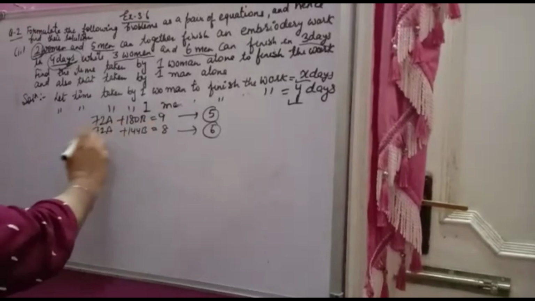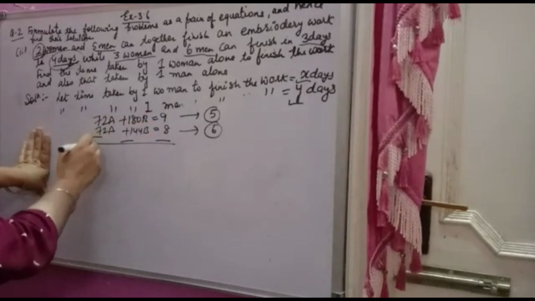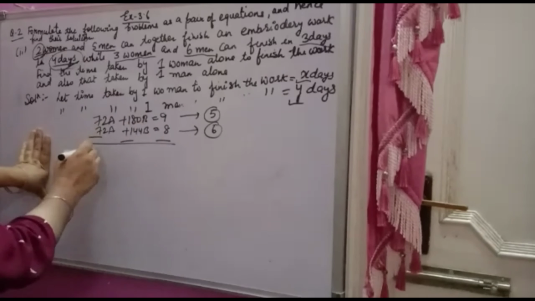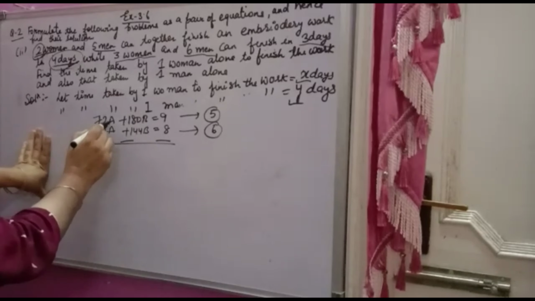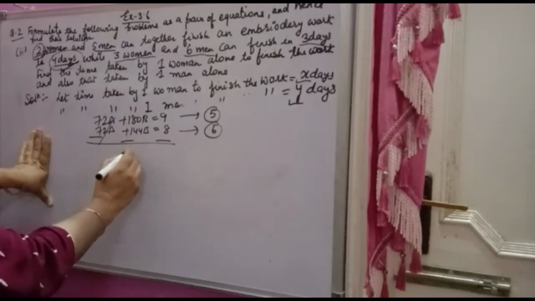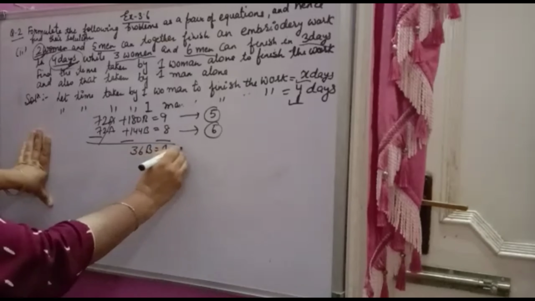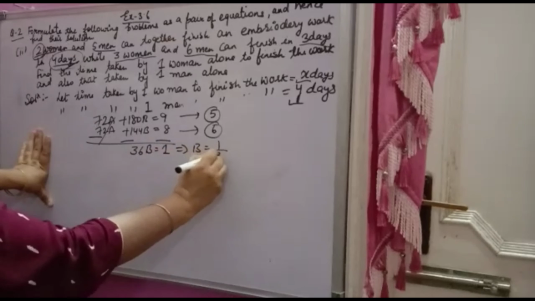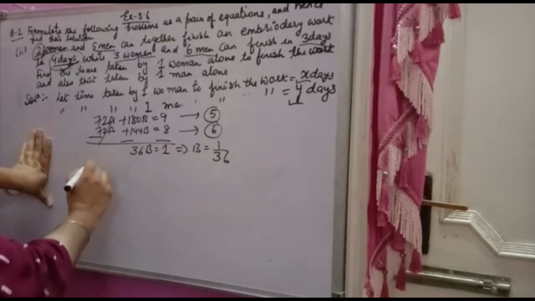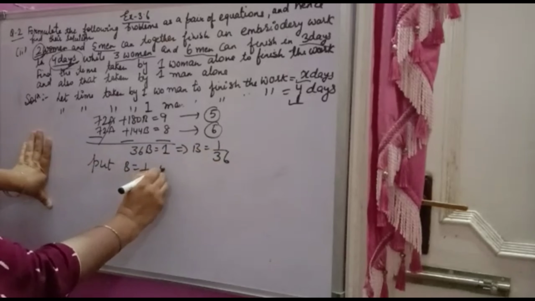Now you got these two equations. Now you will subtract, because the coefficient of a is the same and the sign is also the same, so you have to subtract. 72a minus 72a is 0, so you can cancel. 180 minus 144, you will get 36b, and 9 minus 8 is 1, so b you will get 1 over 36. Now put b is equal to 1 over 36 in this equation.